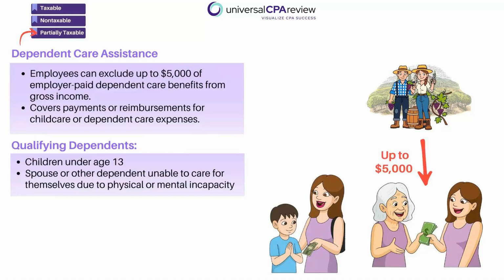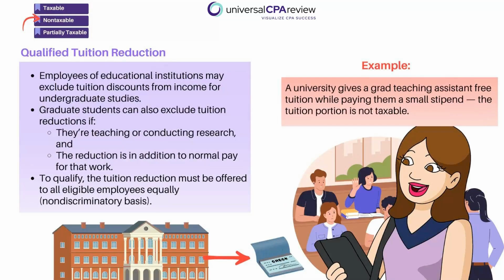All right, so dependent care benefits are also popular exam points. So employees can exclude up to this threshold amount of employer-provided dependent care assistance. This applies to childcare and care for dependents who can't care for themselves. All right, so Linda can use this exclusion if she's paying for daycare for her child or caring for a dependent spouse.